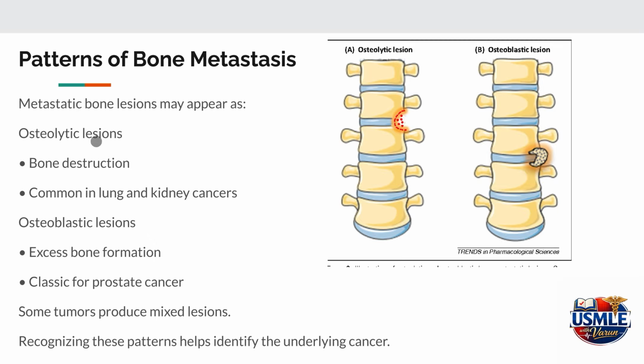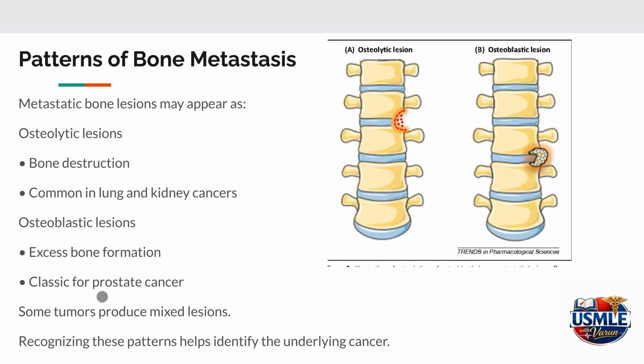These metastatic bone tumors can produce different kinds of bone destruction, as we already discussed. Osteolytic lesions are more commonly seen in lung and kidney cancers, and they present with bone destruction, whereas osteoblastic lesions stimulate excessive bone formation. The classic case is a patient with prostate cancer who comes to the OPD with characteristic radiological imaging showing an osteoblastic lesion. So there's excess bone formation.